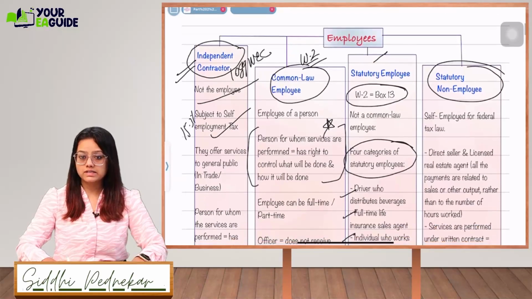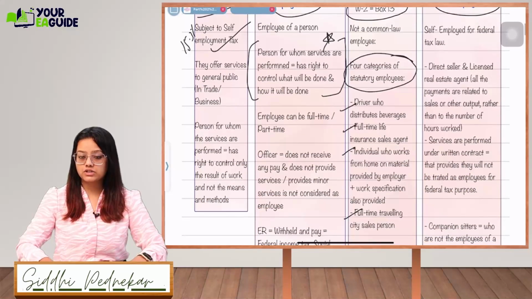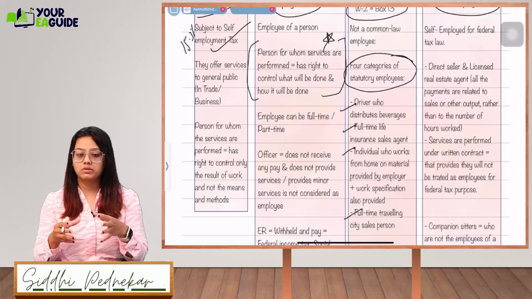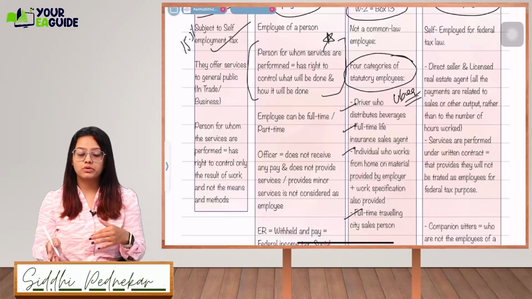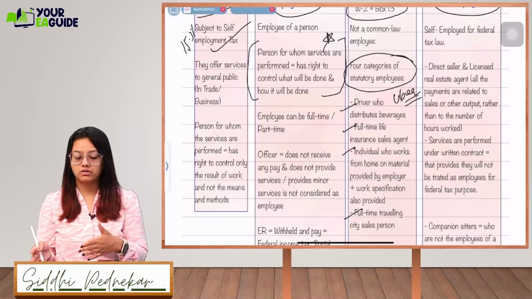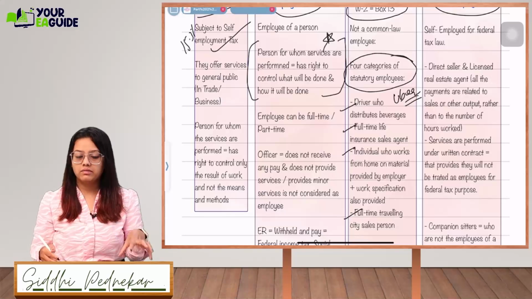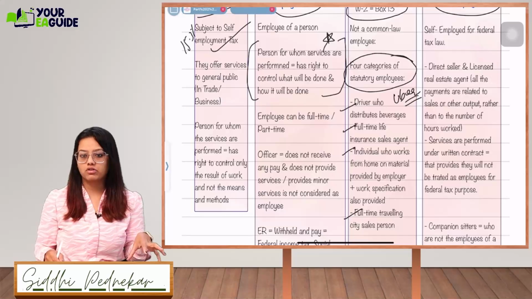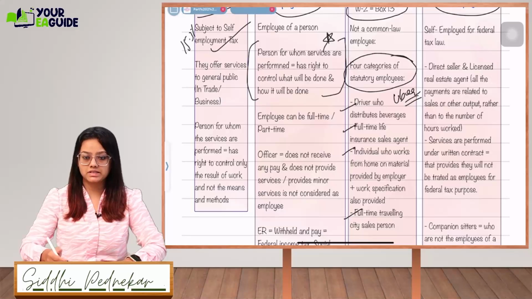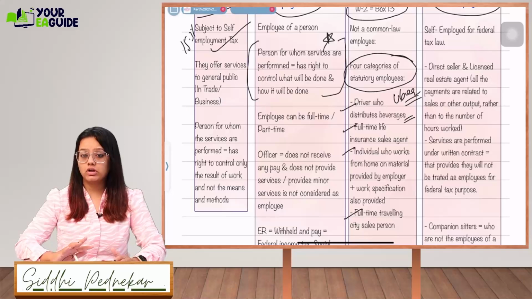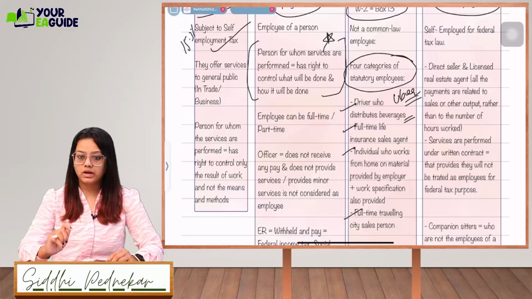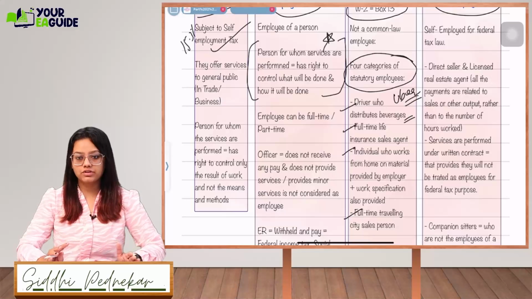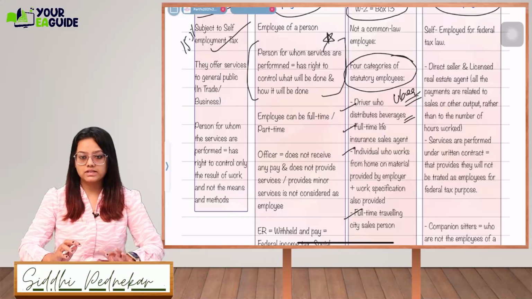Got it, guys? So what are the 4 categories? Let's quickly understand. First, a driver who distributes beverages. Just take the example of an Uber driver who is also distributing beverages from one place to another. Uber Eats is there, right? So the beverages are being distributed from one location to another, but there are some exceptions. You can refer to the regular book, where it is mentioned: except milk. Except milk, all other beverages will be considered in this category.